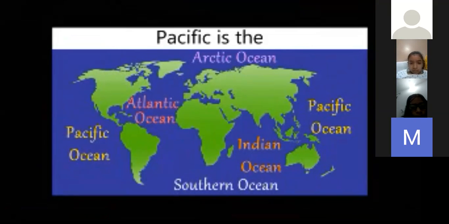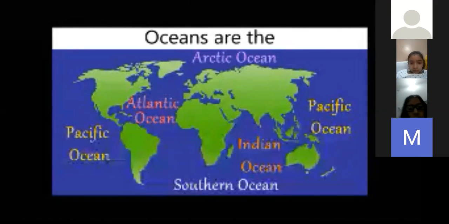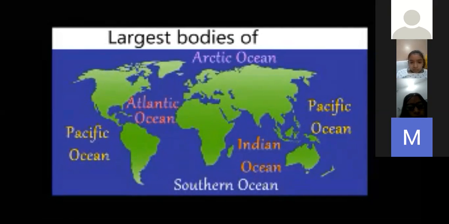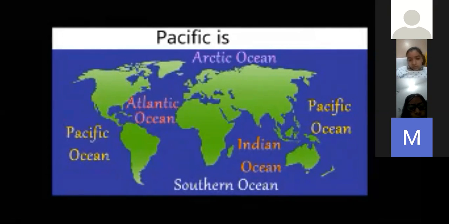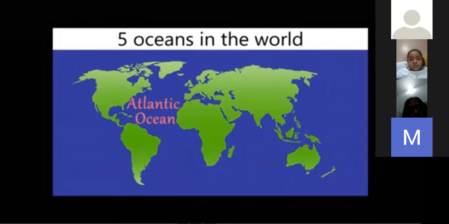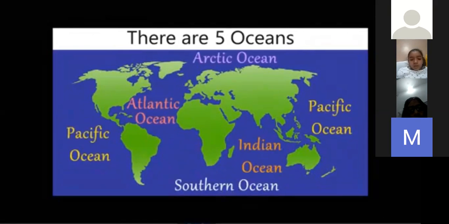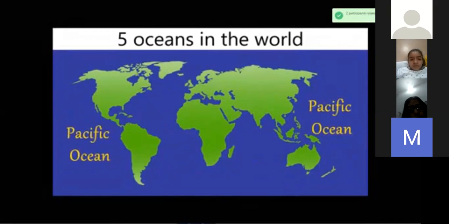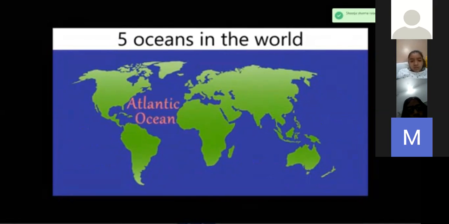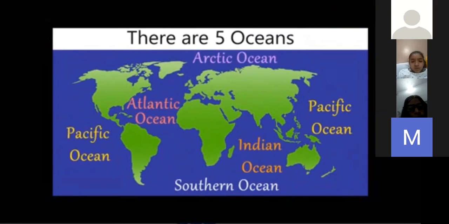Pacific is the largest ocean in the world.